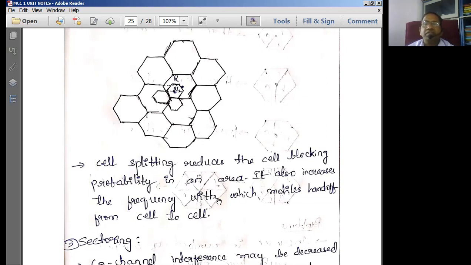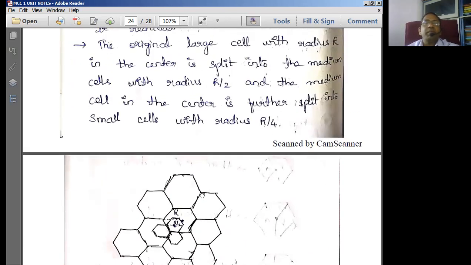It also increases the frequency with which mobile handoffs occur from cell to cell. So the handoff process can also be really improved in this case of the cell splitting concept. Okay.